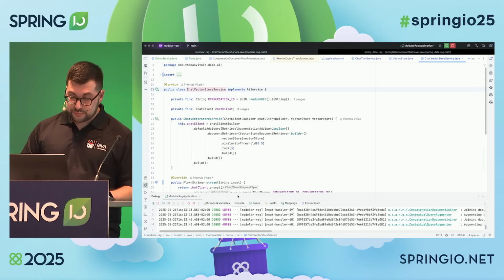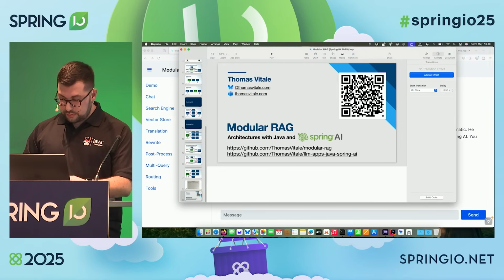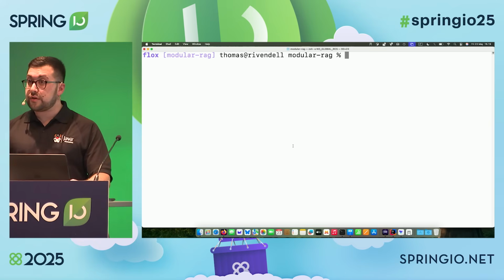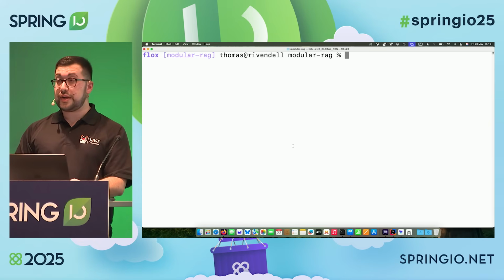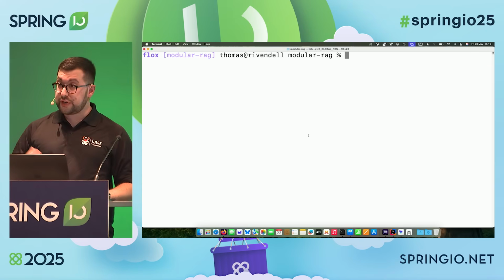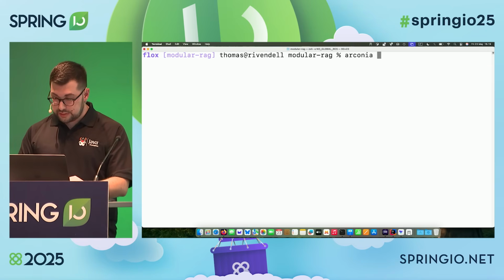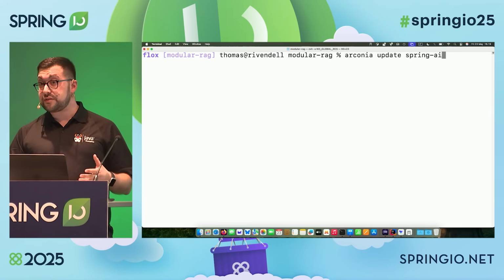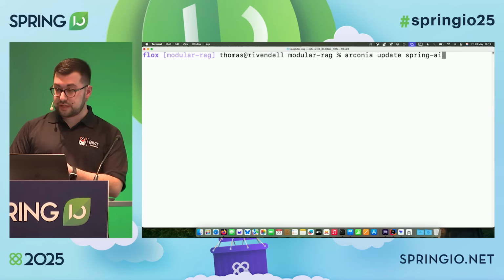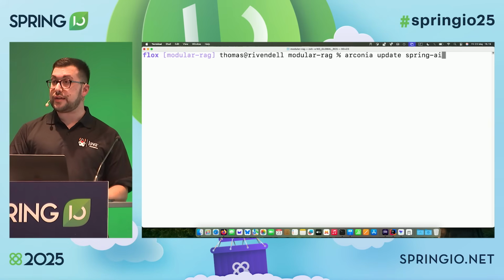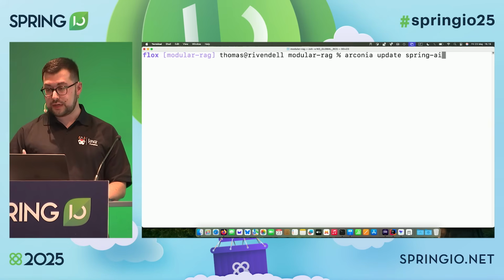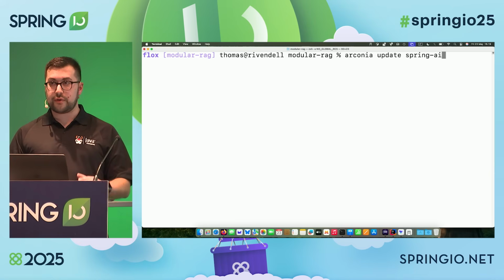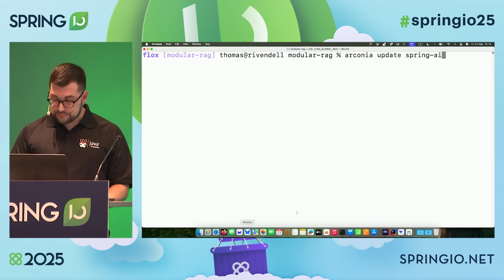So if you're not yet on Spring AI GA, you can use the Gradle or Maven plugin for Open Rewrite. You can find it on the Spring.io blog in the post about the Spring AI release, and also using my CLI, you can just say Arconia update Spring AI, and it will update your application to the latest Spring AI. Now, it's experimental still, but it includes lots of big changes that it's nice to get automatically applied to your project. Spring AI moves very fast, so it's very nice and convenient to have a way to keep up with the latest changes.